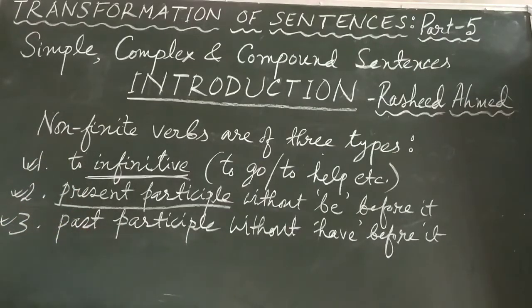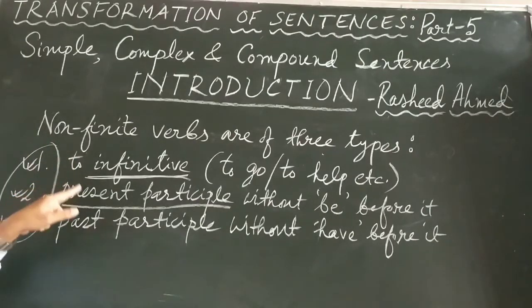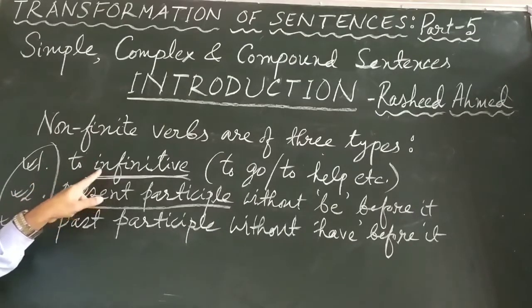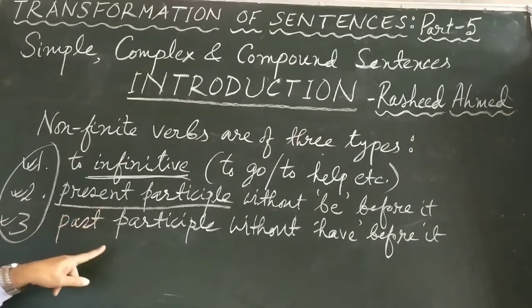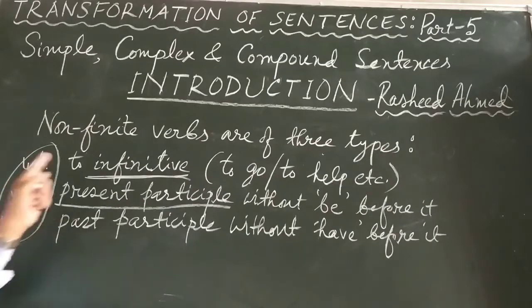Let us refresh this again. These three points I have mentioned, you see them again. These three are the different forms of non-finite verb. Remember, non-finite verb: one is to infinitive, another is the present participle form of the verb without be before it, another is the past participle form of the verb without have, has or had before it. These three are the examples of non-finite verb. Other than these three, if you find a verb in a different form, then be sure that it is a finite verb.